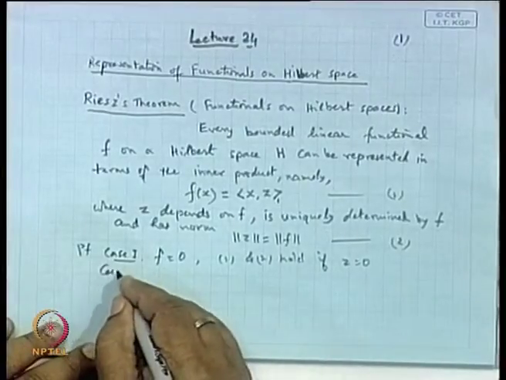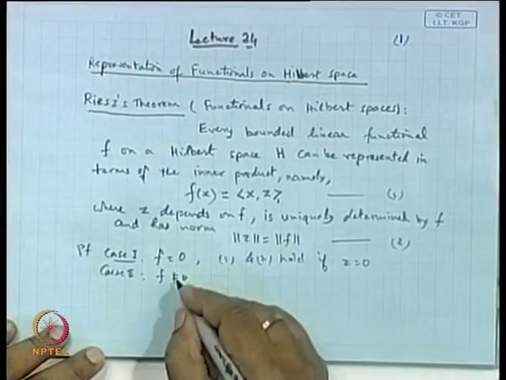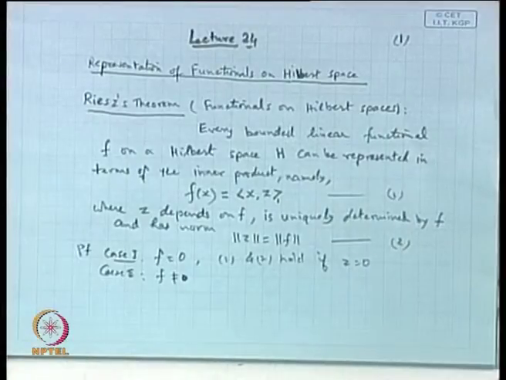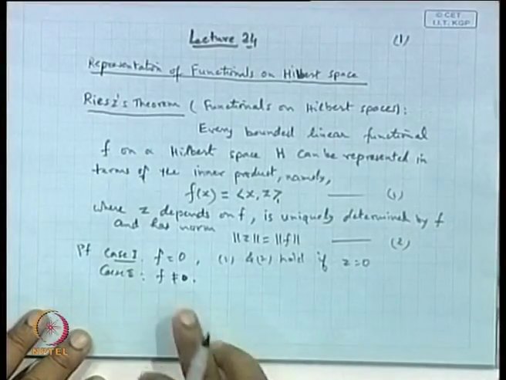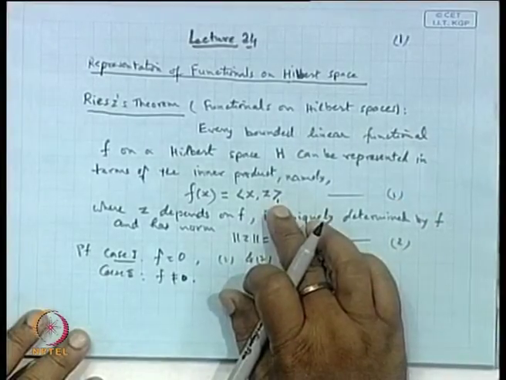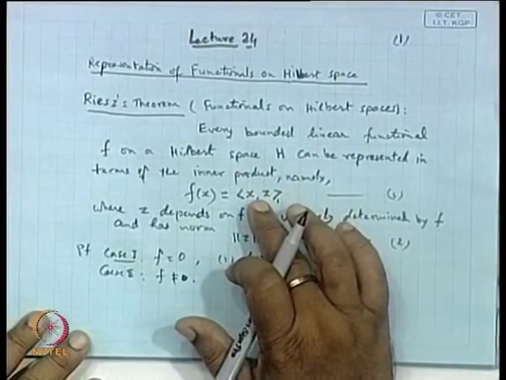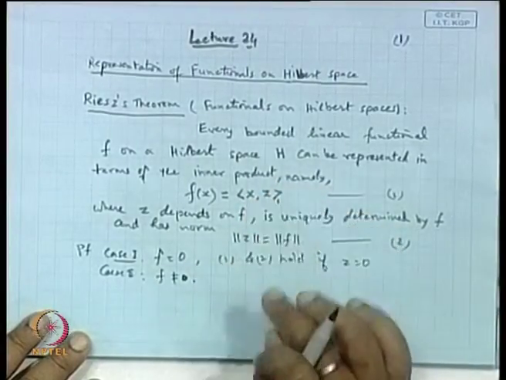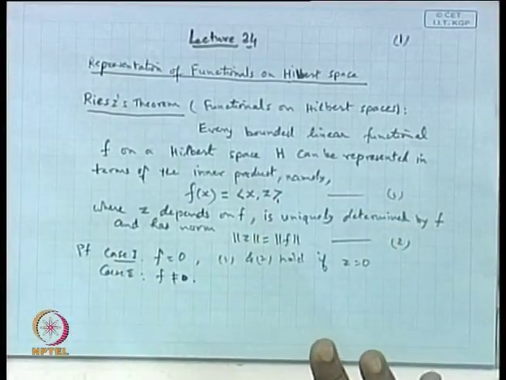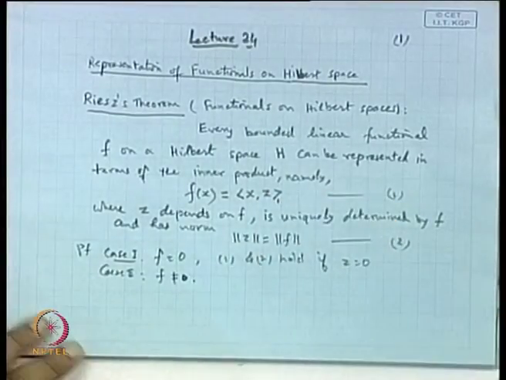Let us take the case when f is not equal to 0, that is, a non-zero bounded linear functional on H. We want the representation of f(x) in this form, so let us see what properties z must enjoy so that 1 and 2 are retained.